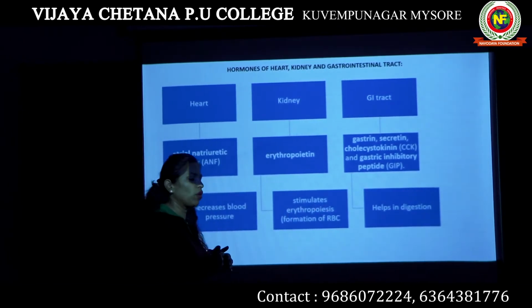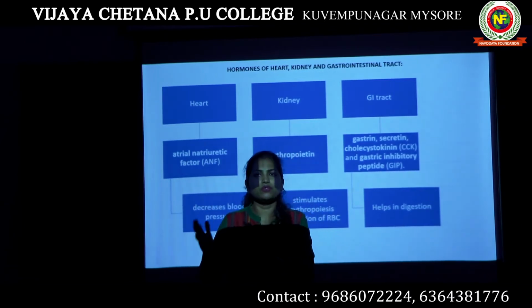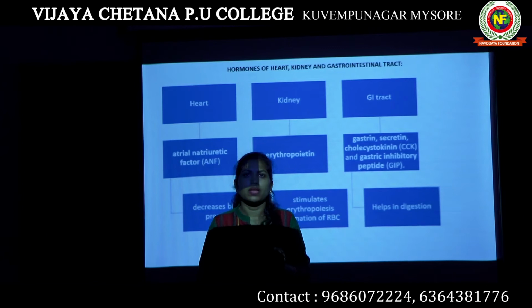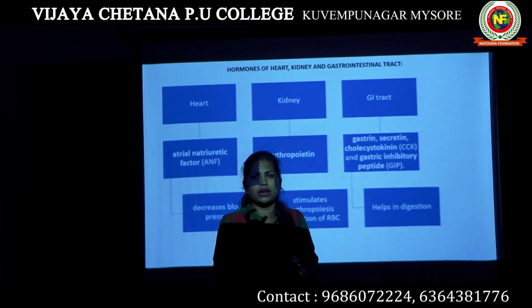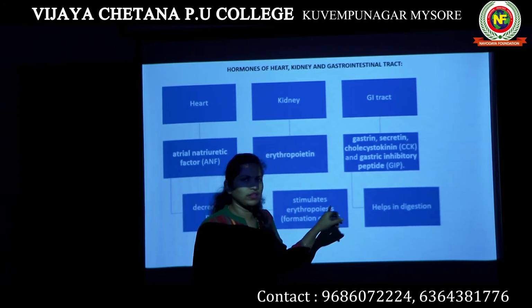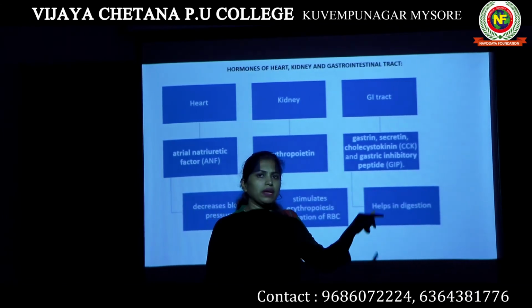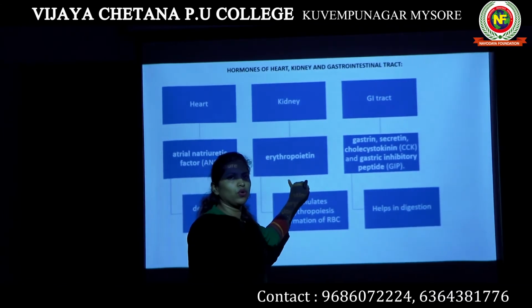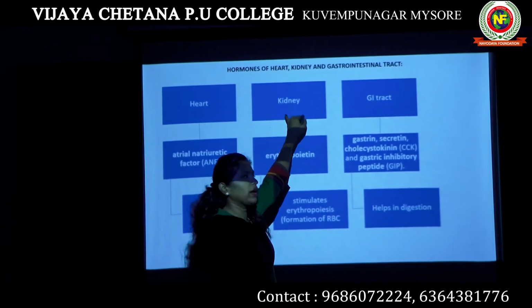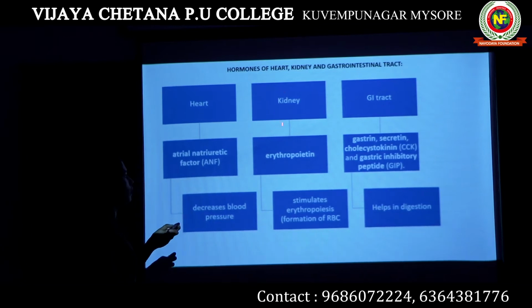Erythropoiesis means the formation of RBC in our body. Erythro means RBC, red blood cells, right? So the formation of RBC, that process, is known as erythropoiesis. This process is stimulated by the hormone known as erythropoietin, which is released by the kidney. Okay, so this is all about the hormone produced by the kidney.